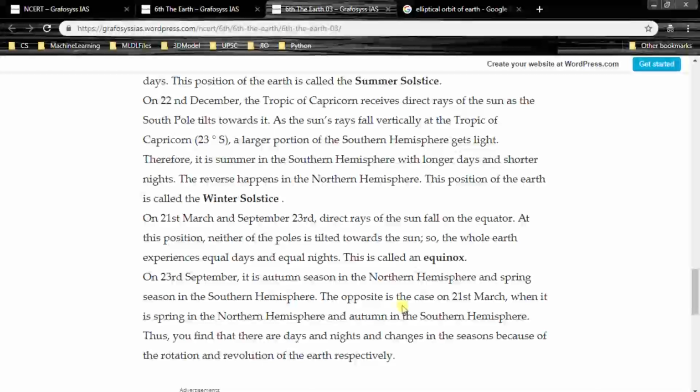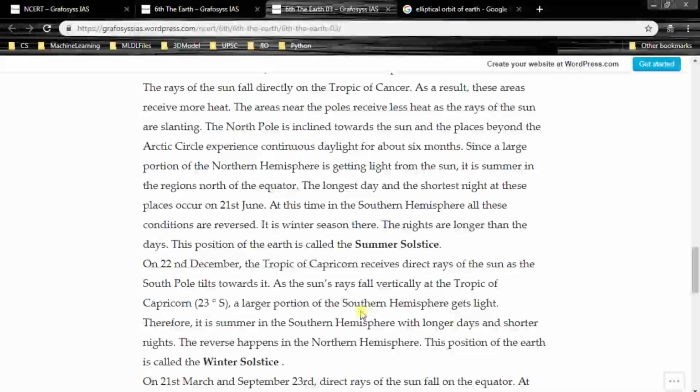So what happens? Why does it happen? Let's look at winter solstice. Australia celebrates Christmas during summer. Okay. So the South Pole is tilted towards the Sun. That's why they get direct sunlight and they are having summer season, right? And the same way you can think of 21st June, summer solstice.